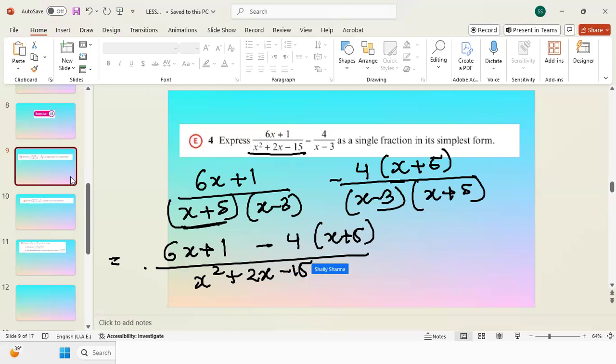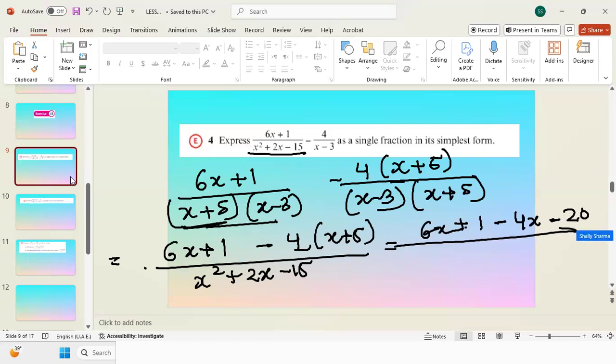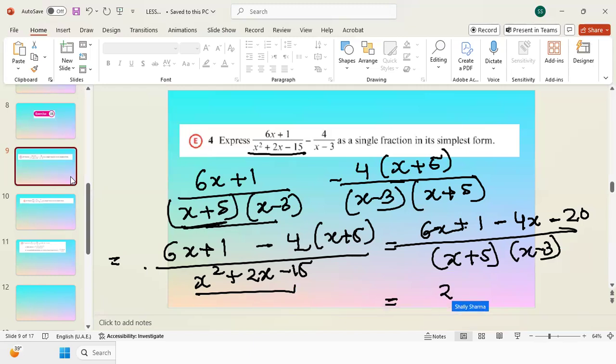You can write the same thing again. Here, because the denominators were the same, I directly wrote it. Now I will open this bracket. So 6x plus 1 minus 4 times x is 4x, and minus 4 times 5 is minus 20, over x squared. If you want, you can keep it like x plus 5 and x minus 3 also. So 6x minus 4x is 2x and 1 minus 20 is 19 over x plus 5 times x minus 3. Now we have to check, can we cancel any factor? No. So that is the most simplified form.